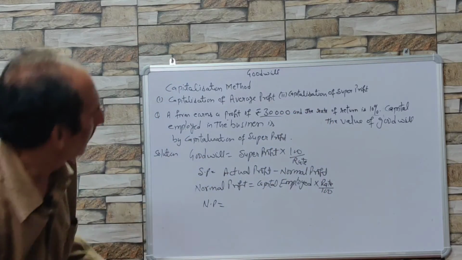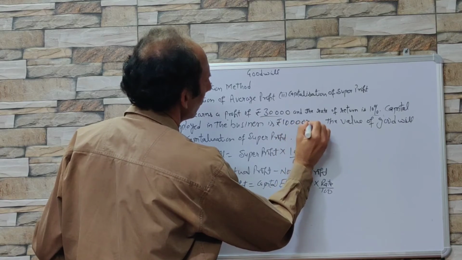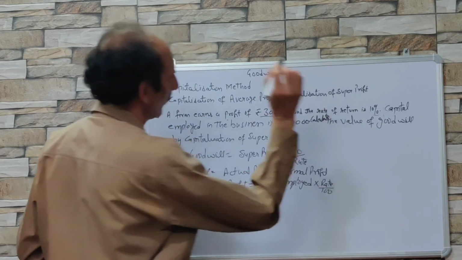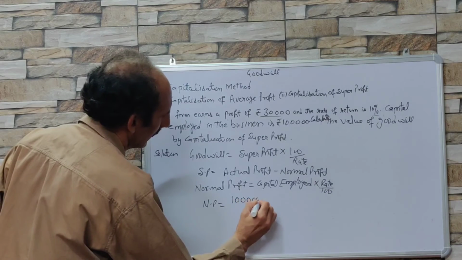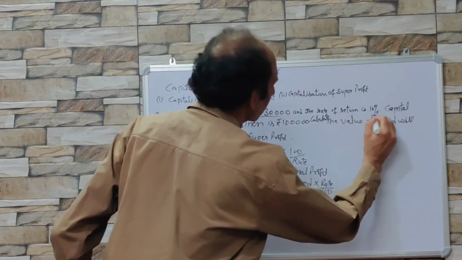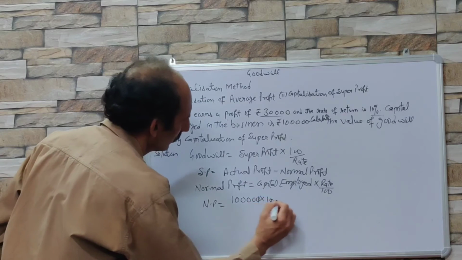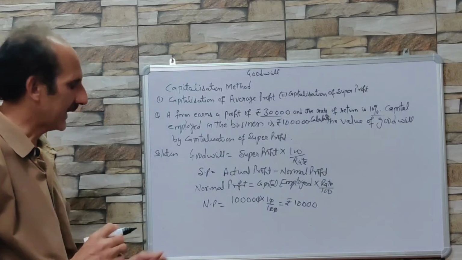Now capital employed is 1 lakh and the rate is given as 10%. So this comes to ₹10,000. So normal profit is 10,000.